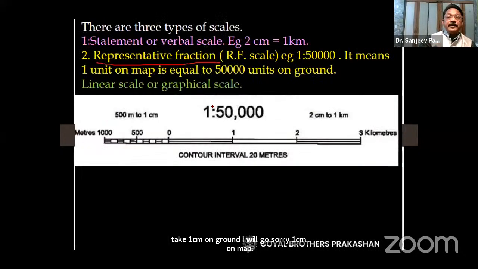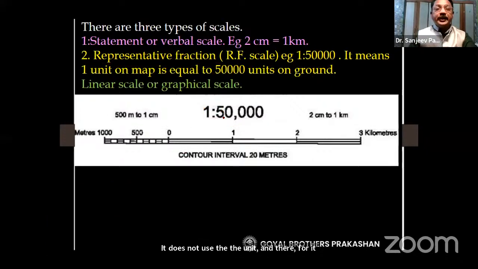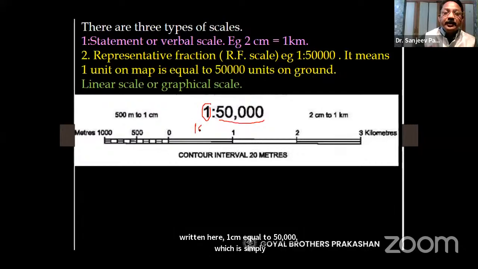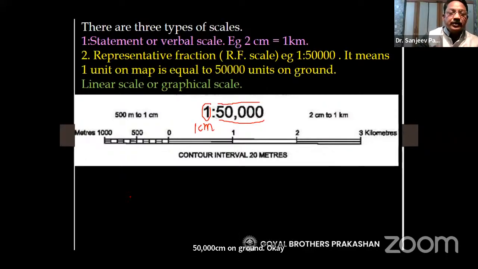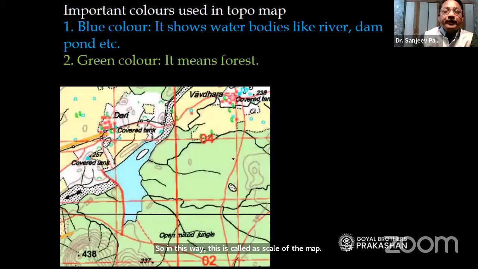So a representative fraction uses the number, it does not use the unit, and therefore it is the most widely used scale because it makes sense to everyone. When it is written here 1 is to 50,000, it simply means if I take 1 centimeter here on map, I will be taking 50,000 centimeter on ground. Okay, so in this way, this is called as scale of the map. So we have 3 scales of the map given in a topography map.